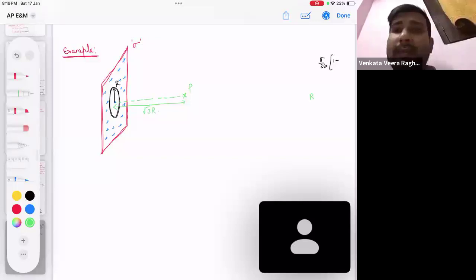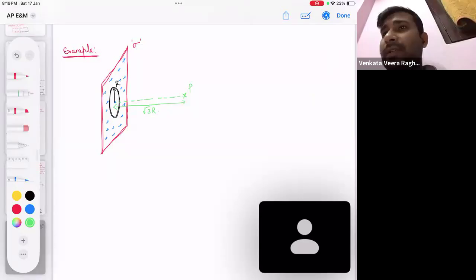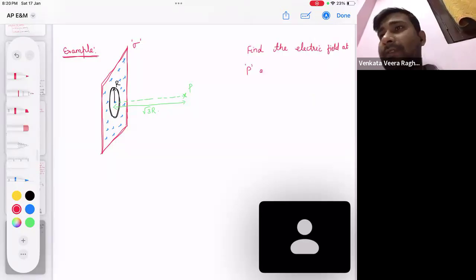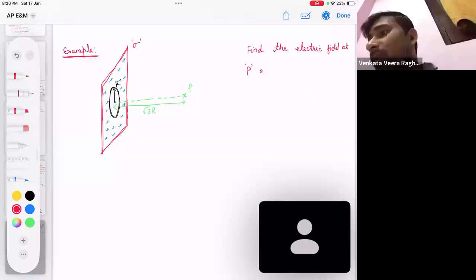Now what they are asking in the question: find the electric field at point P after the disk is removed. This is called the cavity concept.